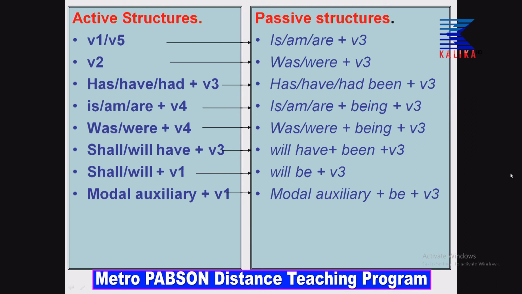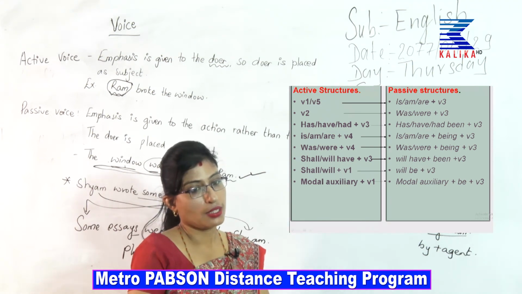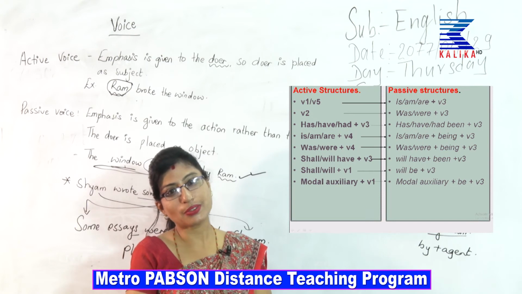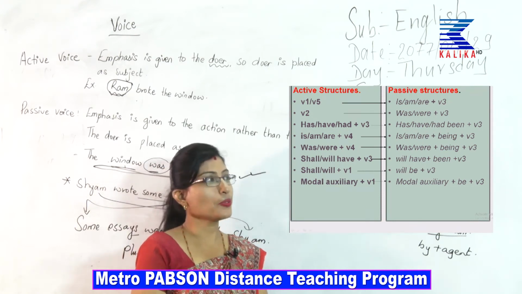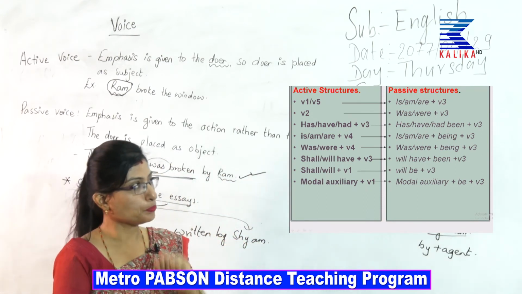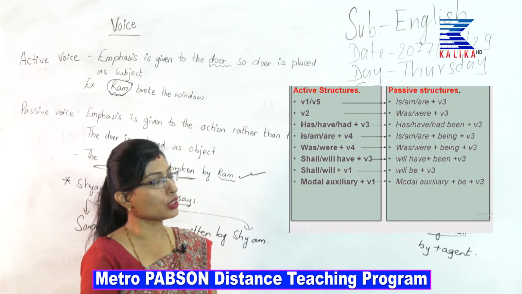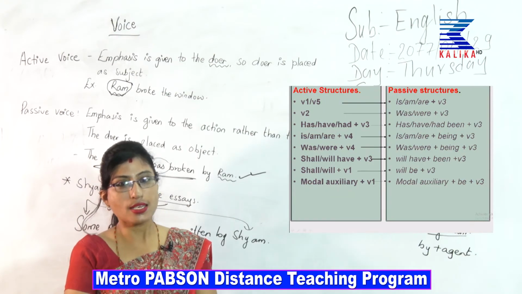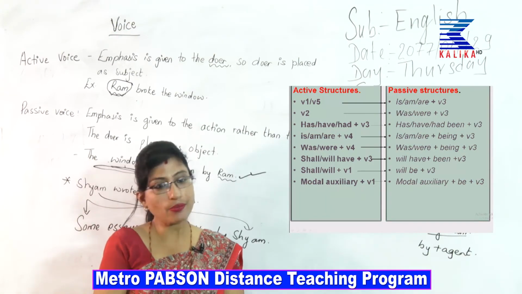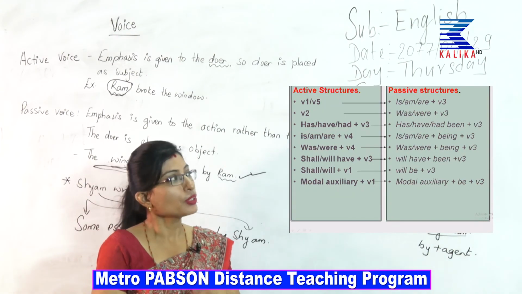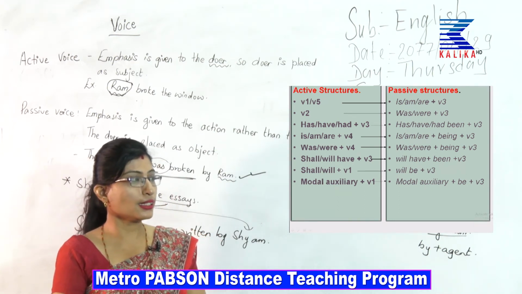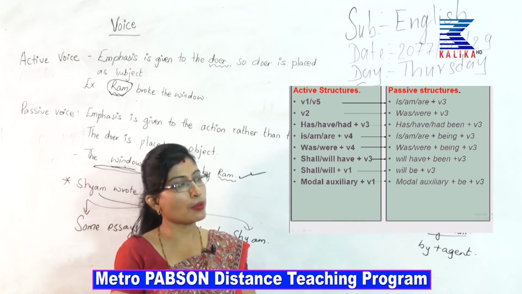To make it more simple, I have made a table for you. Just look at the table. Everyone, I hope that you are giving a glance. So, please have a look. In active structure, if there is a verb 1, you have to use is, am, are plus verb 3. Sorry. If in the active structure you encounter verb 2, that is past tense, you have to use was, were plus verb 3.